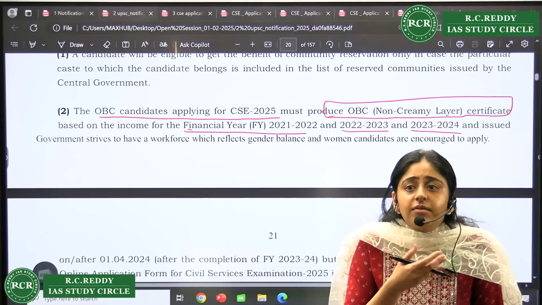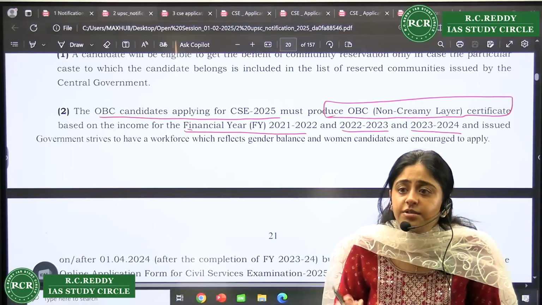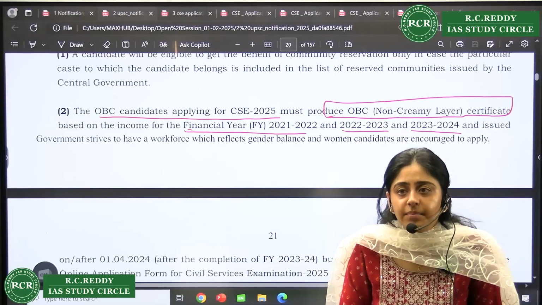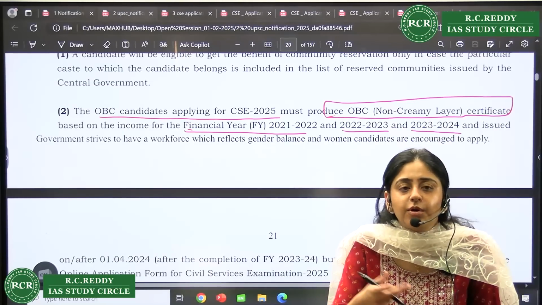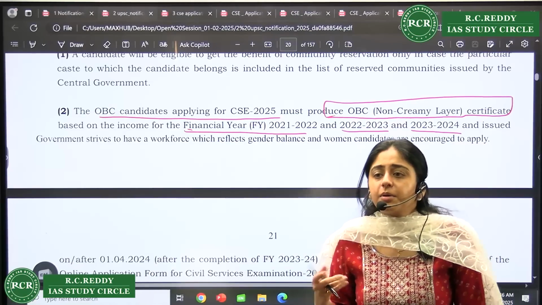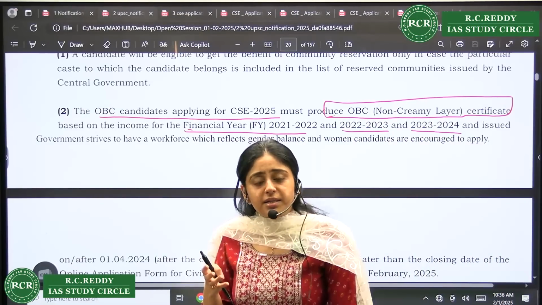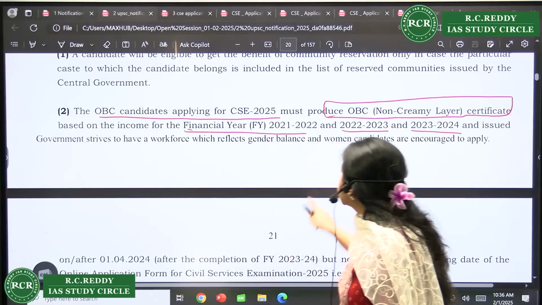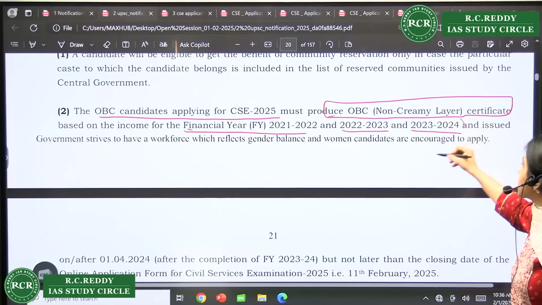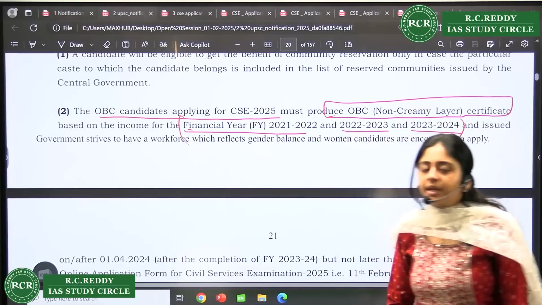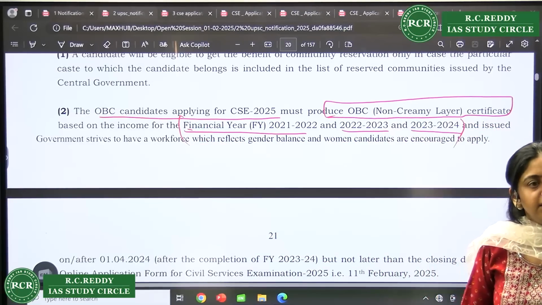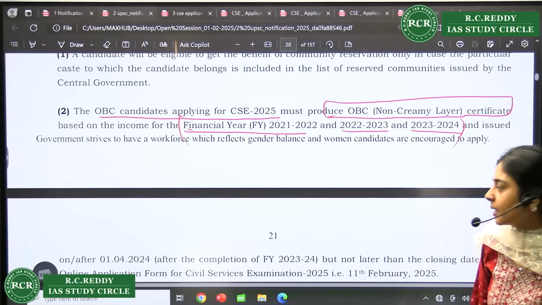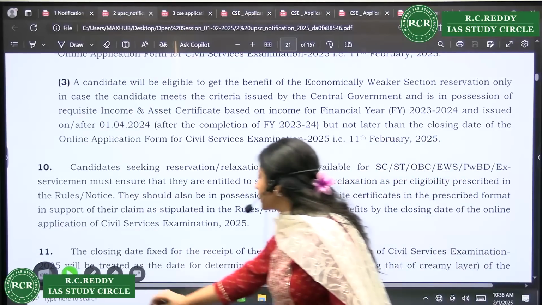In fact, even if you have to go abroad to study or travel, your ITR serves as a very good resource to show that you are earning a certain income and can afford the trip you are taking abroad. So it's a very important document. From next year, just make sure your parents are filing ITR even if it is 0 rupees. Now these 3 years, you have to check. And if your income is less than 8 lakh, even in 1 year, you are eligible for your non-creamy layer OBC certificate. Are we clear? Now for EWS.